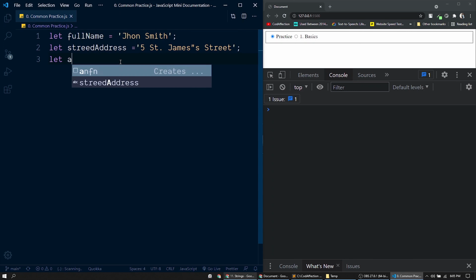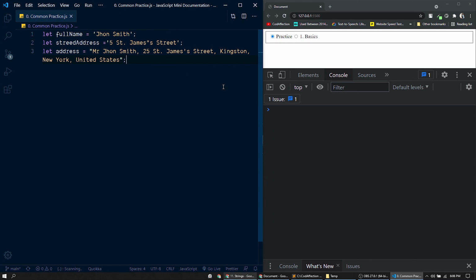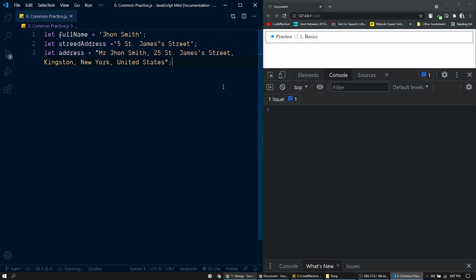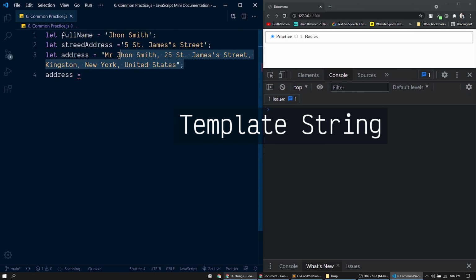Now let me declare another variable, address. Into it, I will save this whole address. See, the whole address is written within a single line here. Instead of this, we have a better way to do this. Now I'm going to reassign the same address into this variable using a template string. Let me copy paste the same here.